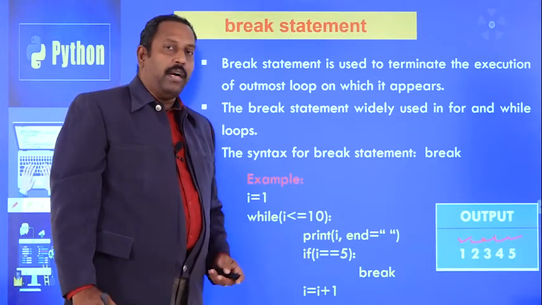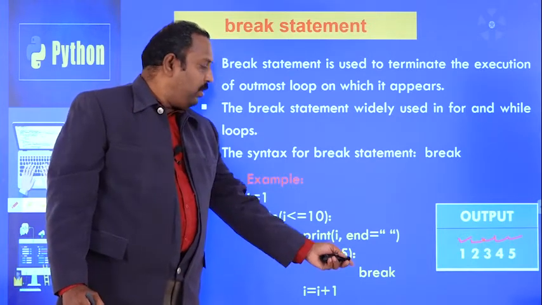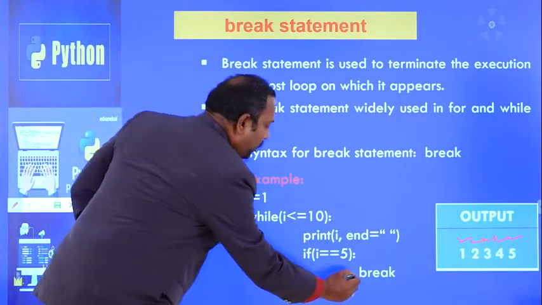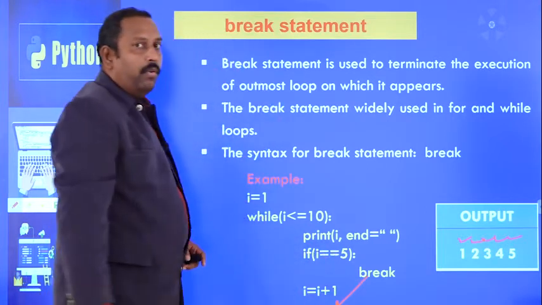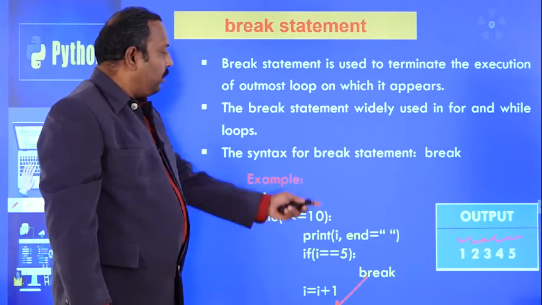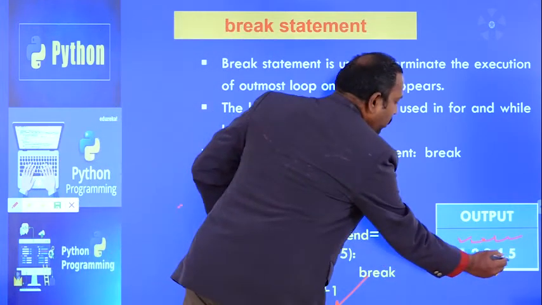Now it will check the condition. 5 equal to 5, the condition is true, so it will execute the break statement. Whenever there is a break statement, it simply comes out of the while loop. And what is the output we got? 1, 2, 3, 4, 5. This is the output we got here.